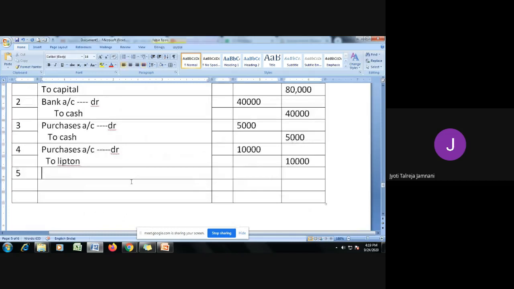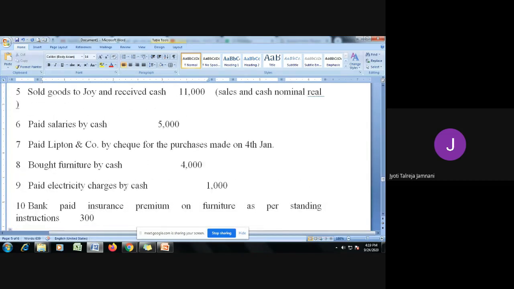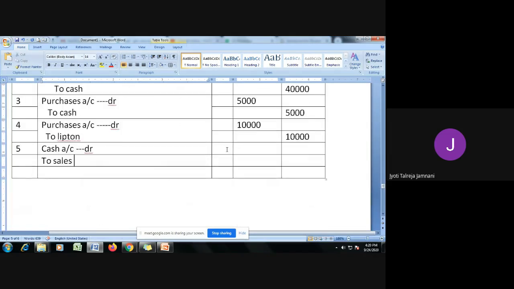So the entry would be cash account debit, because cash is coming in after selling the goods, to what? Joy or sales? Sales, because we are not writing Joy's name anywhere. It is a cash transaction. Only goods are going out, cash is coming in. That is what is to be recorded. So debit side 11,000, credit side 11,000. We are passing double entry for each of it.